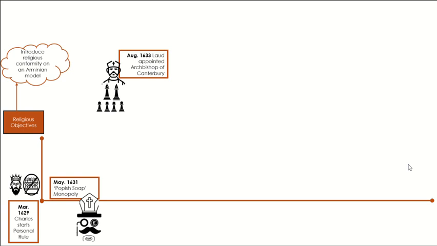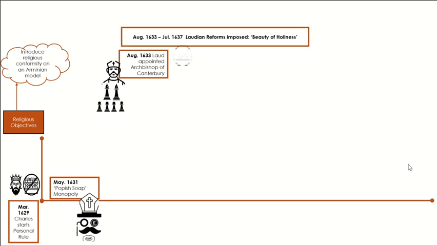Laud wasted no time using bishops to make the changes he and Charles were after. This policy was known as the Beauty of Holiness. Together, Charles and Laud oversaw the ejection of Puritan priests, the decoration of churches, including the communion tables that now look like Catholic altars, especially as they were placed in the east of the church, the installation of organs, and vestments given to the priests.